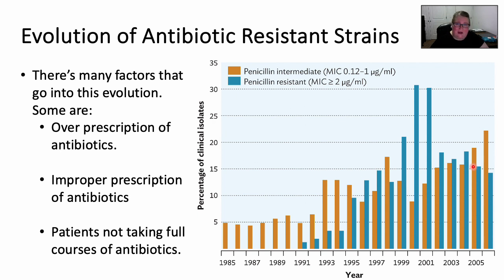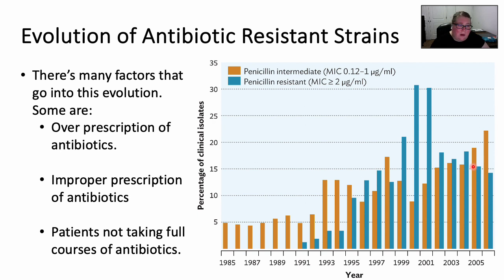The one that we haven't really talked about a lot is the improper prescription of antibiotics. Say you have the flu and you're not feeling good and you want your doctor to do something. There's a lot of patients that go into urgent care and different clinics and demand to have antibiotics because they think they'll make them feel better. We all know that antibiotics don't help with viral infections. They're not going to help against the flu. But a lot of doctors and a lot of PAs, just to get those people out of their hair, might prescribe them a low dose antibiotic.